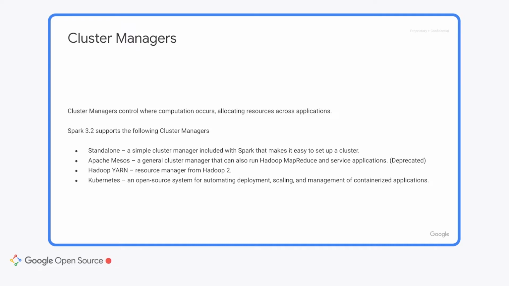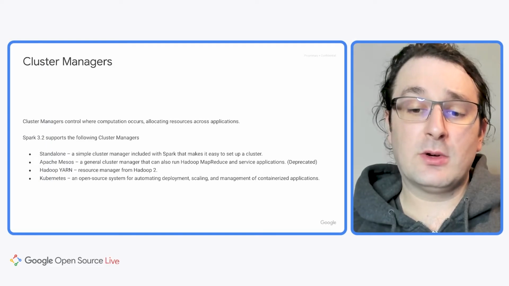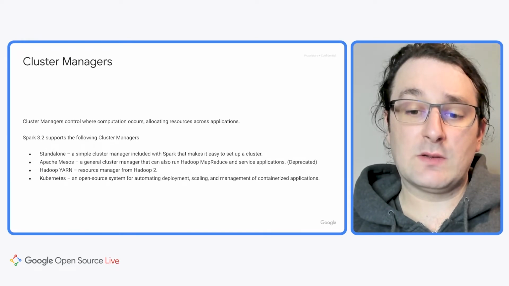It is often used to run Spark applications on a single machine, such as locally for smoke testing a new application. Apache Mesos is a general cluster manager that can run Hadoop MapReduce and service applications. However, the Spark integration with Mesos Cluster Manager has been deprecated and will be removed in a future Spark release. Hadoop Yarn is the resource manager created by the Hadoop project. It runs applications across many nodes. The Hadoop Yarn Cluster Manager is the most commonly used non-Kubernetes Spark cluster manager. Kubernetes, as mentioned before, is an open source system for automating deployment, scaling, and management of containerized applications.